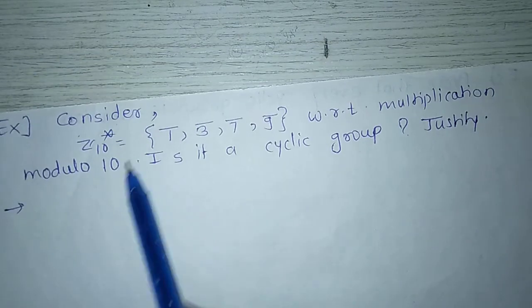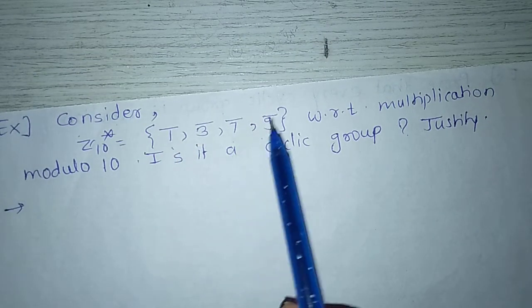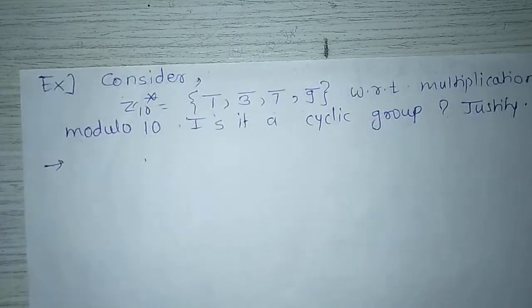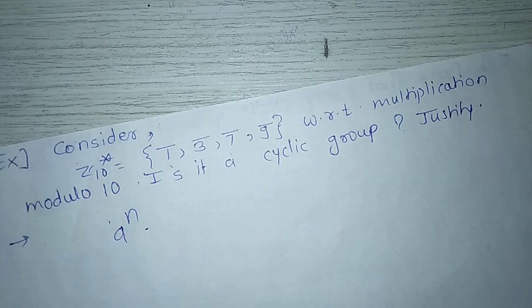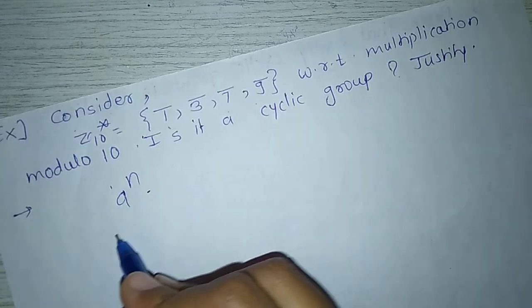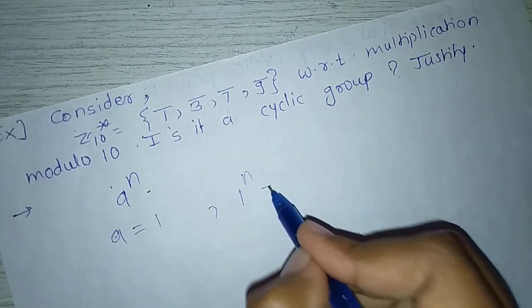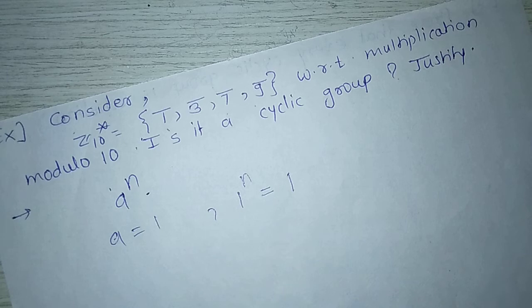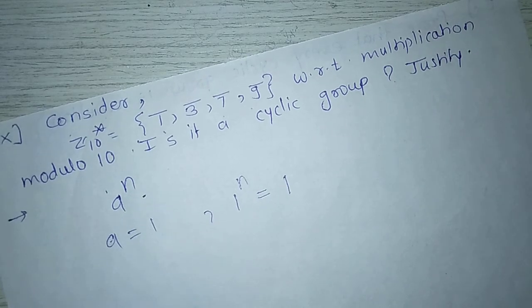Now see the next example. Consider Z10 star equal to 1 bar, 3 bar, 7 bar, 9 bar, with respect to multiplication modulo 10. Is it a cyclic group? Justify. In multiplication, a raised to n cannot be converted into n into a; a raised to n is a raised to n in multiplication. So if we take a equal to 1, then 1 raised to n, when we multiply 1 n times, we get always 1. So 1 is not a generator of Z10 star with respect to multiplication modulo 10.